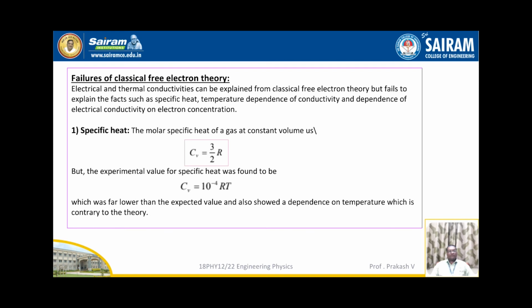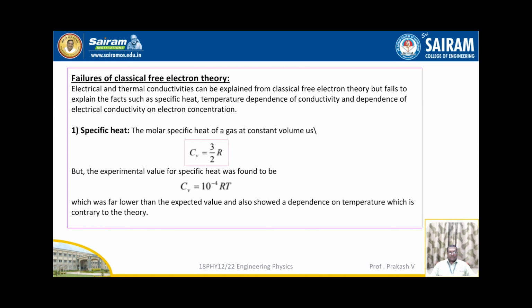Next, let us discuss the failures of classical free electron theory. Electrical and thermal conductivities can be explained by classical free electron theory, but it fails to explain facts such as specific heat, temperature dependence of conductivity, and dependence of electrical conductivity on electron concentration. These are the three aspects we are going to consider for explaining the failures of classical free electron theory. Now let us take up the first concept, that is specific heat.